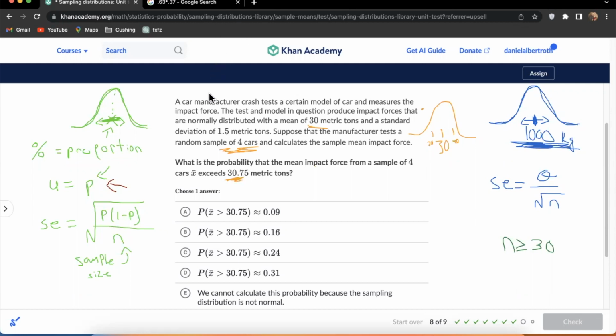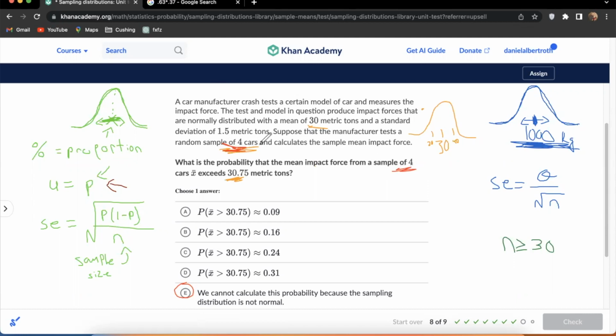So a couple things here. There is the option in this to select E. What E would mean is that the sampling distribution is not normal, that would mean the sample size isn't big enough or something like that. So the sample of 4, we would think that that's not big enough. It really doesn't meet a lot of our requirements.